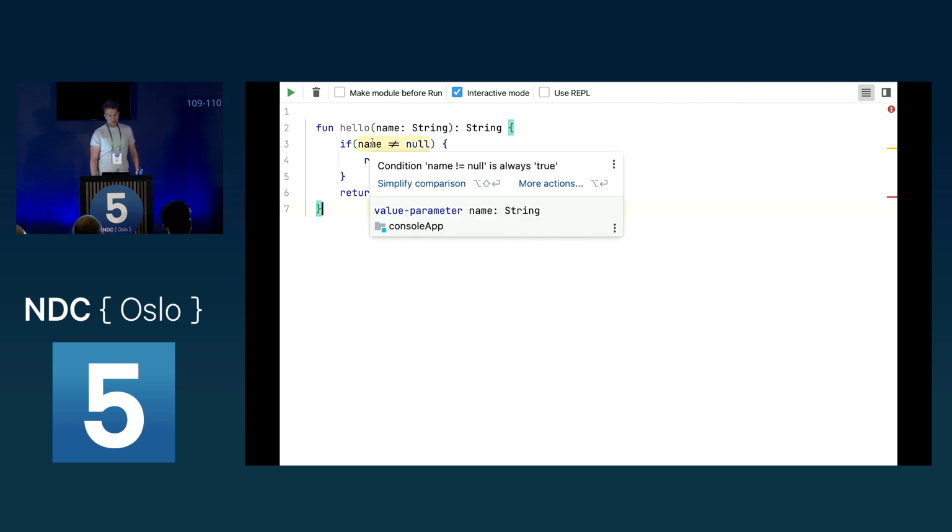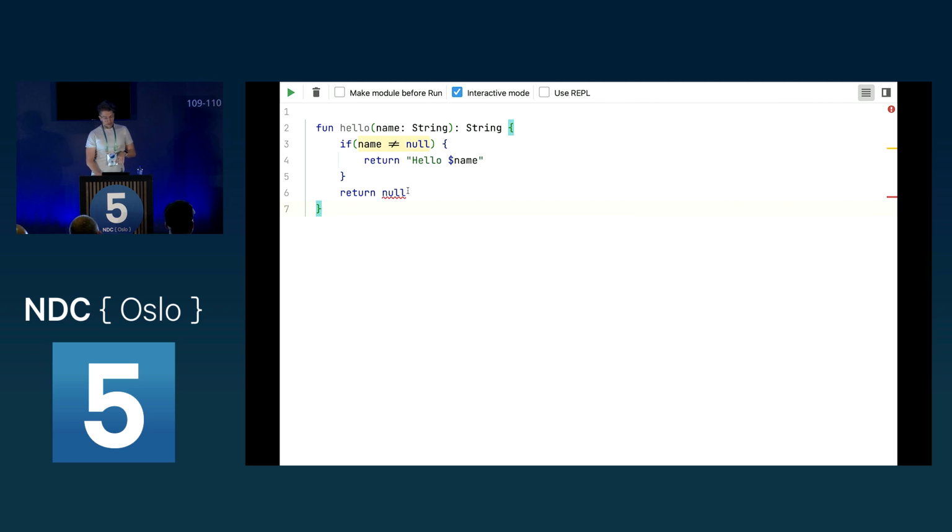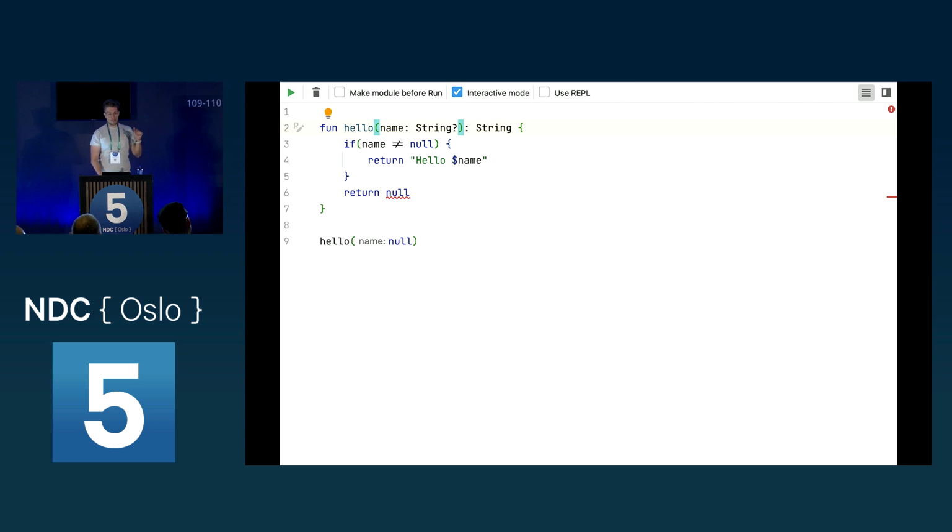As you can see here, Kotlin tells us name not equals null is always true, because this string doesn't allow an object which is null. So basically we can check this. If I have this hello here and I pass in null, this will also not compile, because Kotlin knows two different types for each of the types you have. It knows the non-nullable type and the nullable type. The nullable type is if you add a question mark behind.